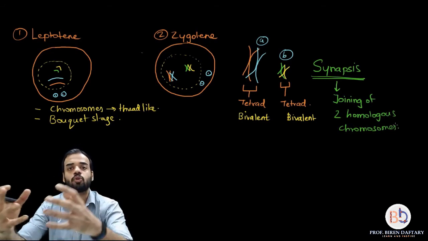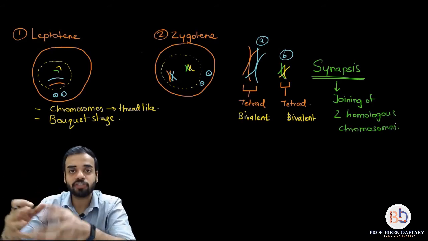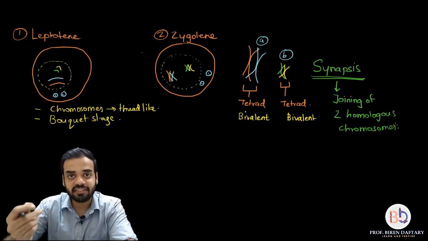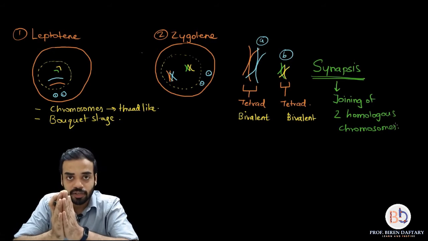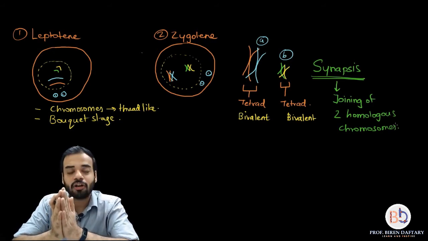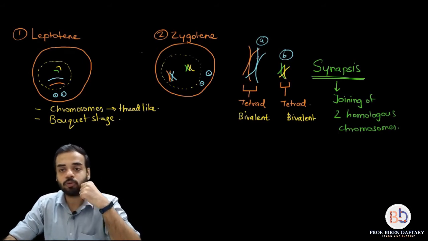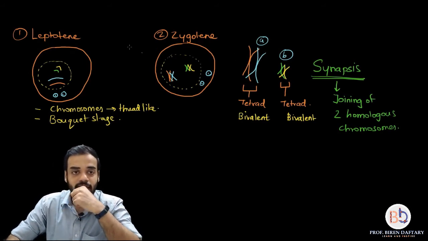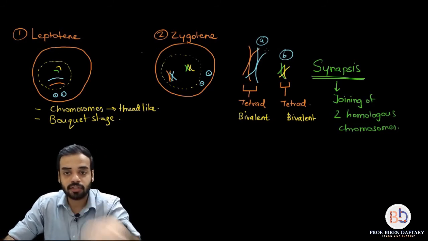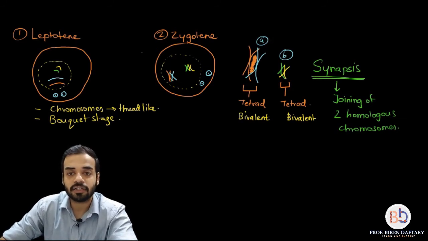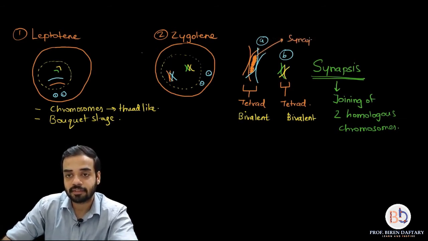Now why are the 2 homologous chromosomes joining? What is causing them to join? There is a glue or a gum-like substance which attaches the homologous chromosomes to each other. Okay, and that gum is called the synaptonemal complex. Please remember. So over here in both these diagrams, I'm going to show the synaptonemal complex. Okay, and so over here, this area which I have shaded between the 2 chromosomes is the area of the synaptonemal complex.